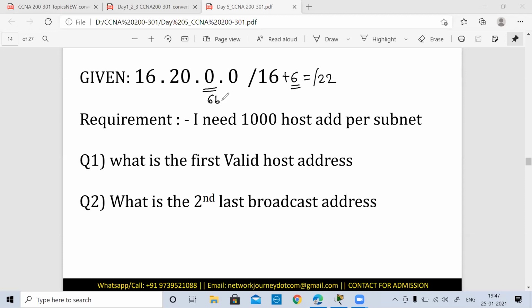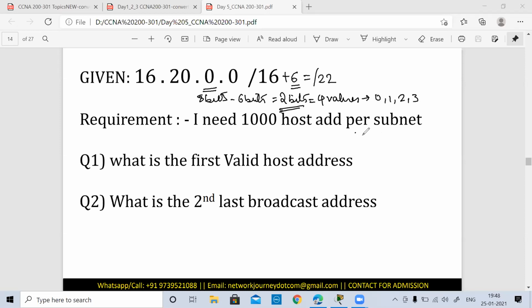You have taken 6 bits out of the 8 bits, so you are left with only 2 bits now. And with 2 bits, you can have a maximum of 4 values, which can go from 0, 1, 2, and 3.